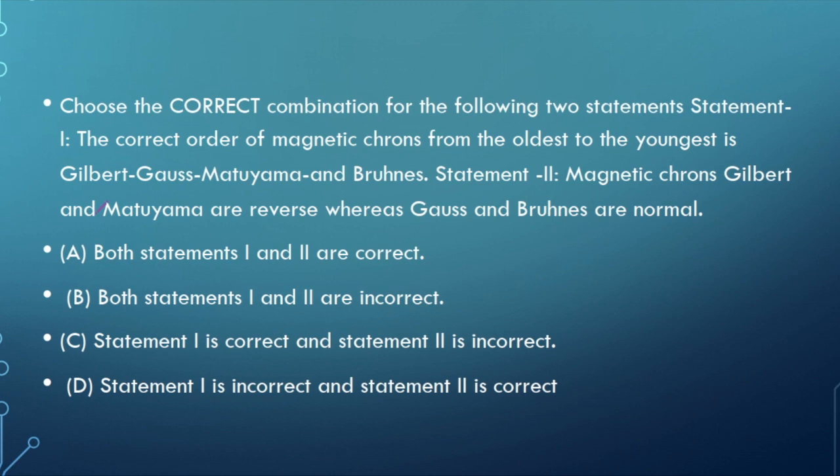Firstly we have to know what a chron is. A chron, or we can also say a polarity chron, is the time interval between polarity reversals of the Earth's magnetic field. It's a term used in magnetostratigraphy, which is basically a branch of geology, to name the time interval represented by magnetostratigraphic polarity units.